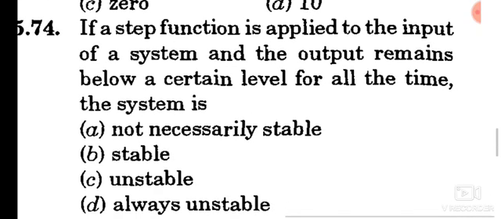Question number 74. If a step function is applied to the input of a system and the output remains below a certain level for all the time, the system is option A, not necessarily stable. Once again read out the question. If a step function is applied to the input of a system and the output remains below a certain level for all the time, the system is not necessarily stable.